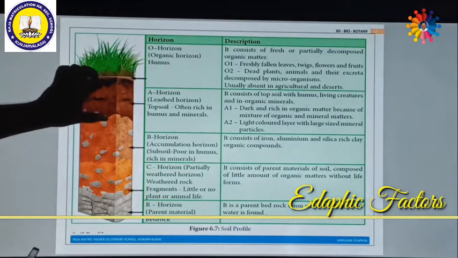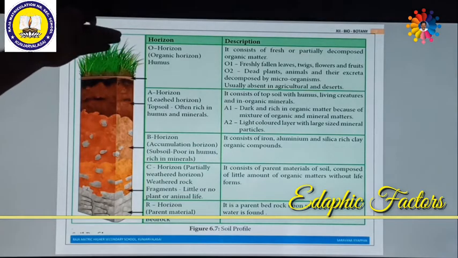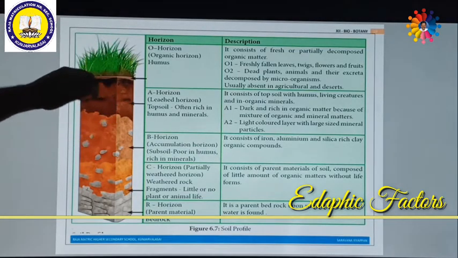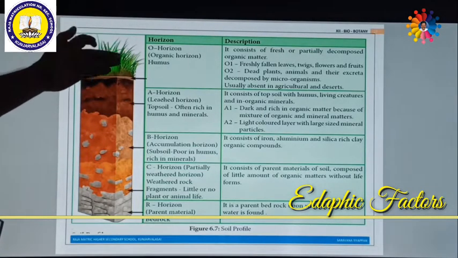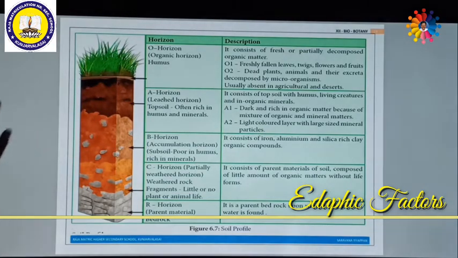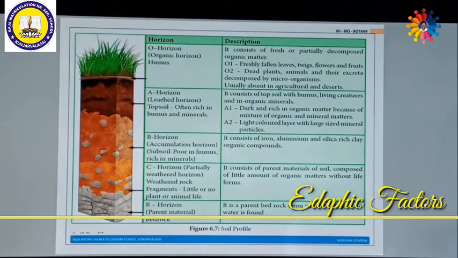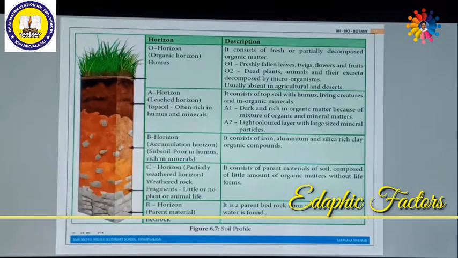Just below the A horizon, another horizon is there. This is called the B horizon. The B horizon is also called the accumulation horizon. It is subsoil, poor in humus. So the humus is gradually decreasing as you move towards the B horizon, and it has more minerals. So the humus is decreasing and minerals are increasing. The B horizon consists of a rich amount of iron, aluminium and silica, and rich amounts of clay and organic compounds are also present. But humus is totally absent. This horizon is called the B horizon, also called the accumulation horizon.